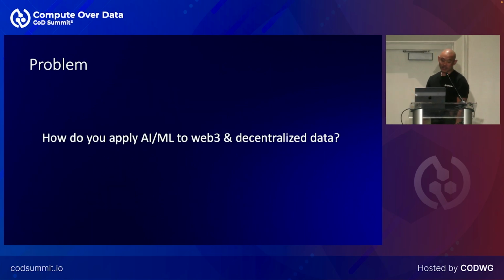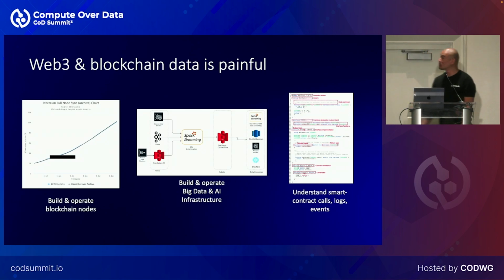So yes, this question, how do you apply it to Web3 and decentralized data? It's not as easy as you might think. Web3 and blockchain data is actually really painful. You've got to build and operate massive networks of blockchain nodes, which are quite painful to run sometimes. Obviously, build and operate big data and AI infrastructure. And you have to really understand some of the details about smart contracts and logs and events and things that are happening in the network to actually make sense of this data. Yeah, it's kind of painful.